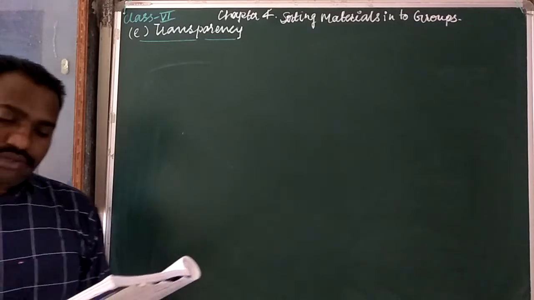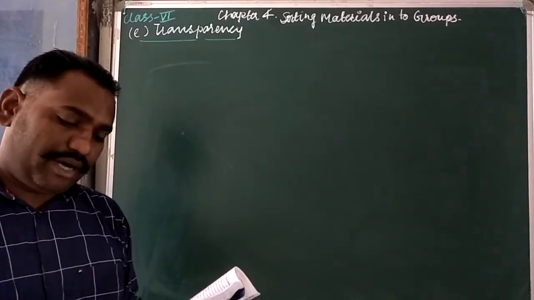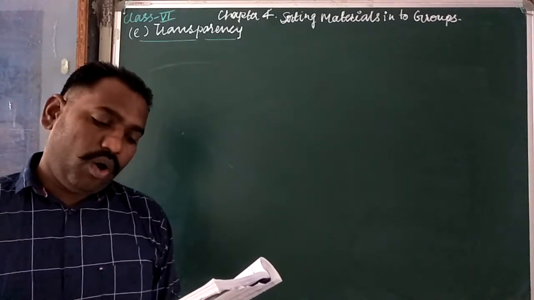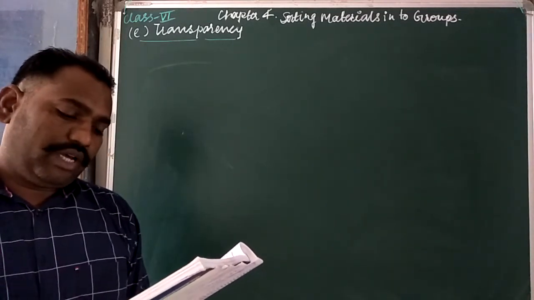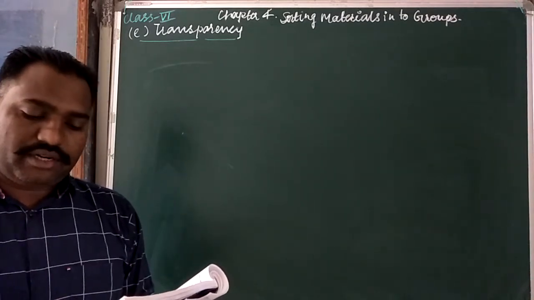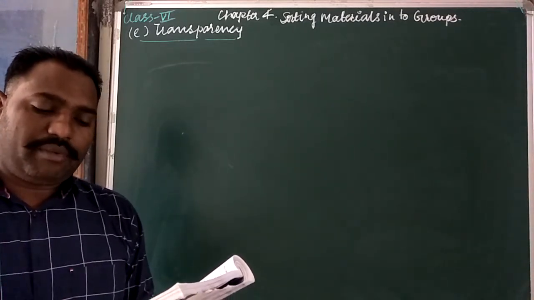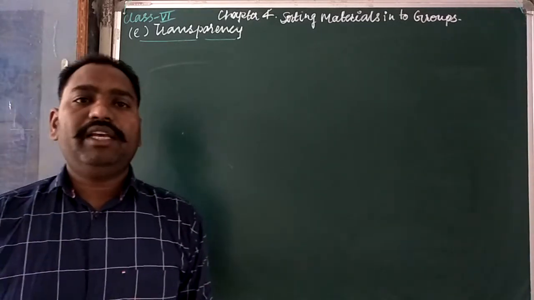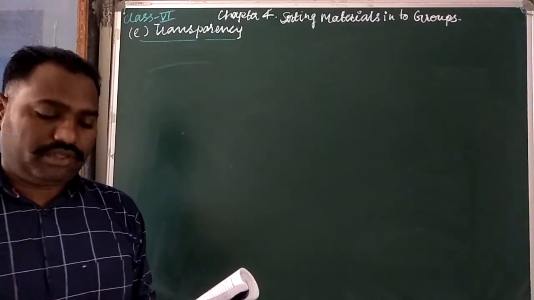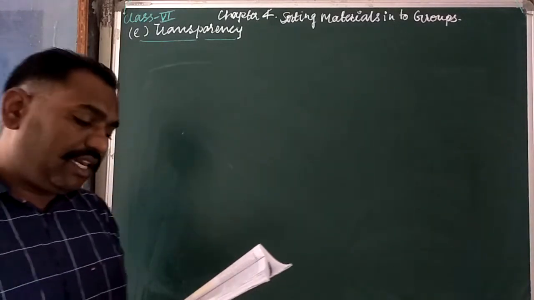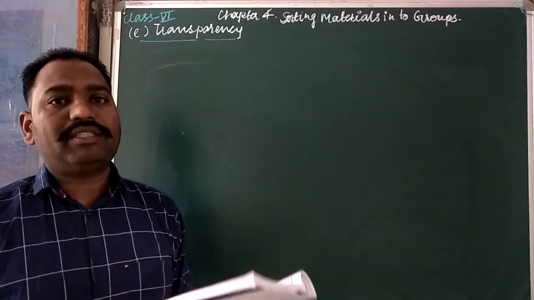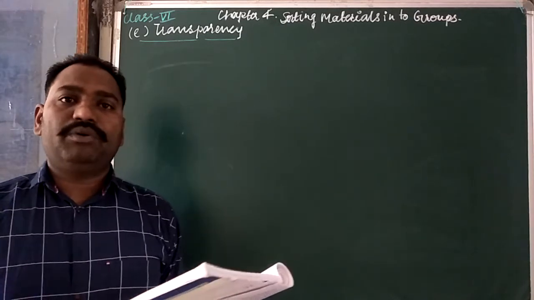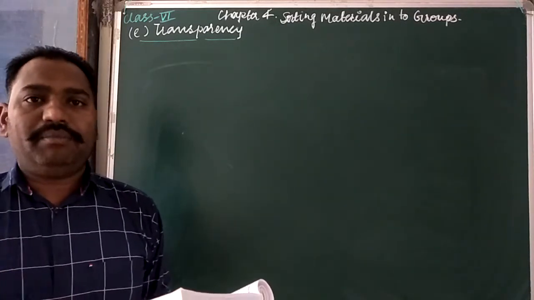Now translucent materials allow light to pass through them partially. Ground glass, oil paper or wax paper are translucent materials. It means partially light can pass; only a little light can pass. We cannot see the objects clearly through these materials. It means we cannot see exactly what the object is. Someone may be standing there, but who is standing we cannot tell perfectly through translucent materials.